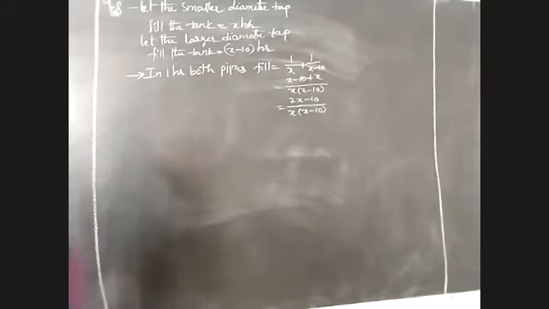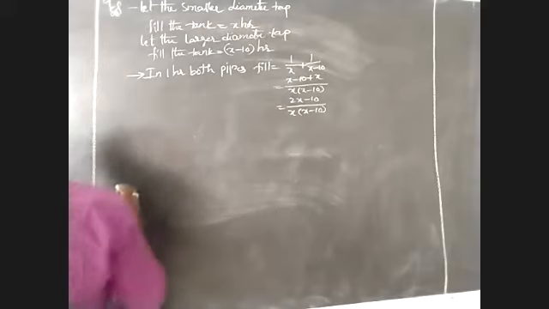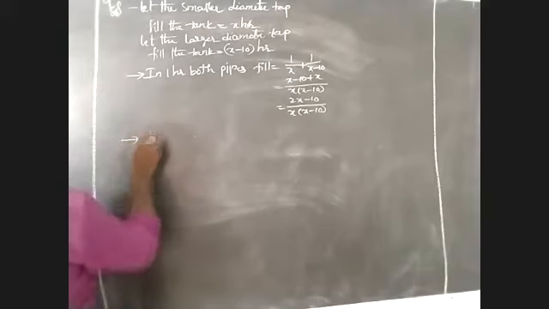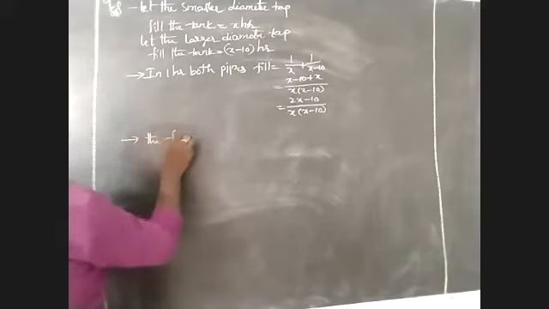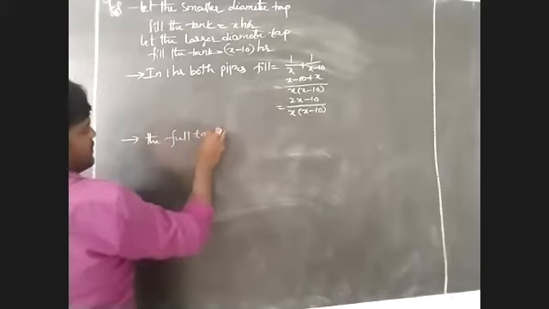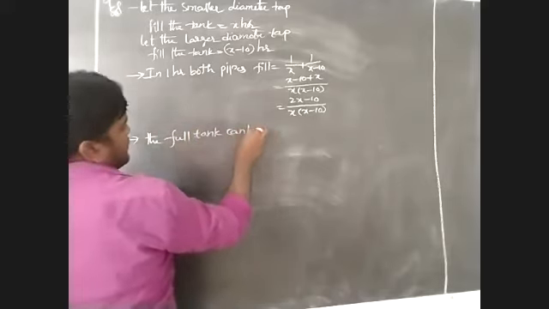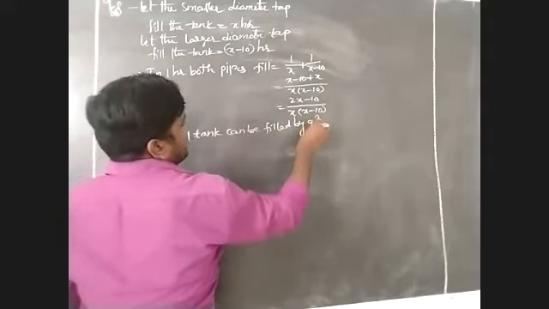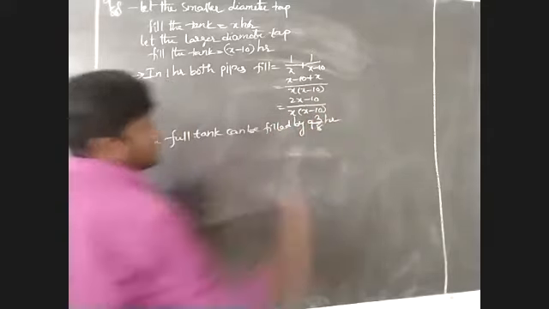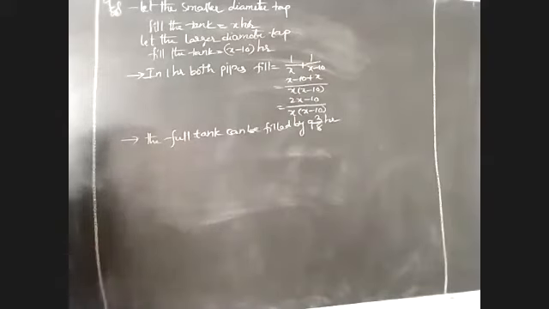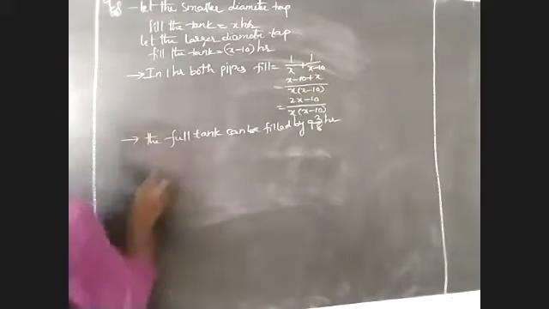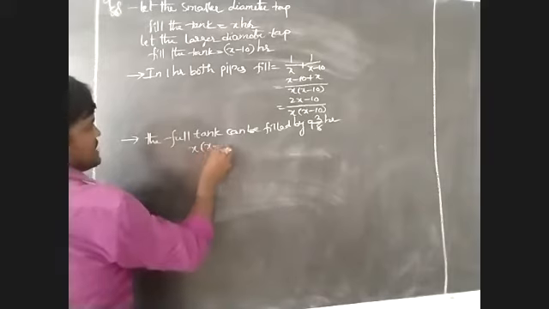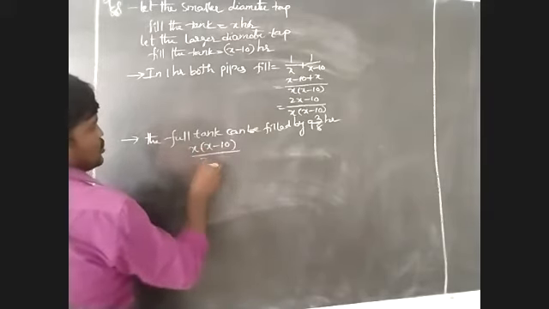By the problem, what is asked is the full tank can be filled by 93 by 8 hours. That I have to take the reciprocal. That I have to write as x into x minus 10 by 2x minus 10.